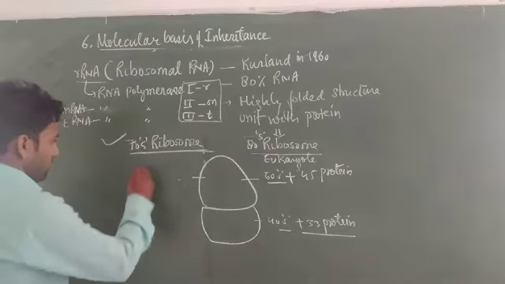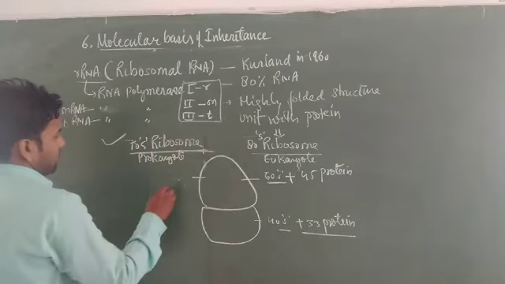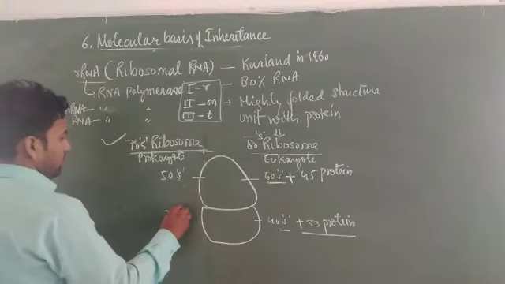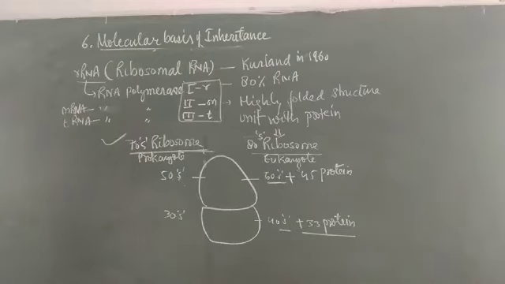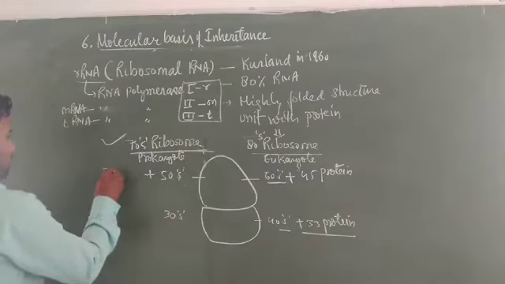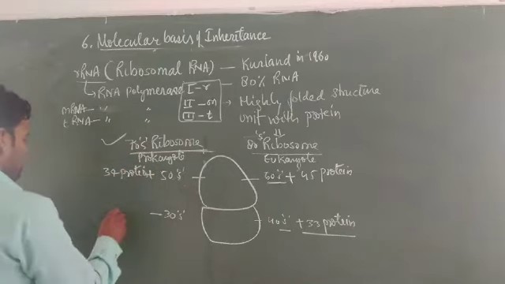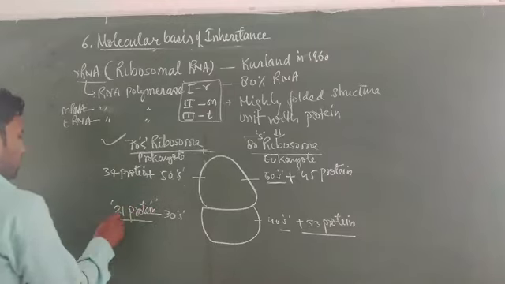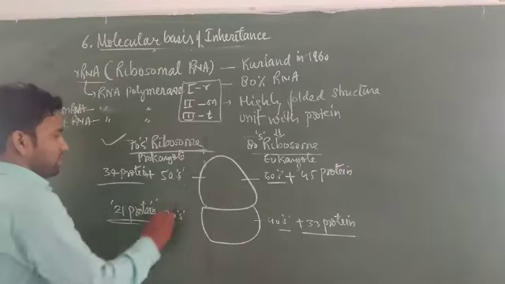So this one is the 70S ribosome. The 70S ribosome is especially found in prokaryotes, where an incipient nucleus is found. It is made up of two units, 50S as well as 30S, smaller RNA, and it is made up of protein, with 34 proteins attached to the 50S unit and 21 proteins attached to the 30S unit.